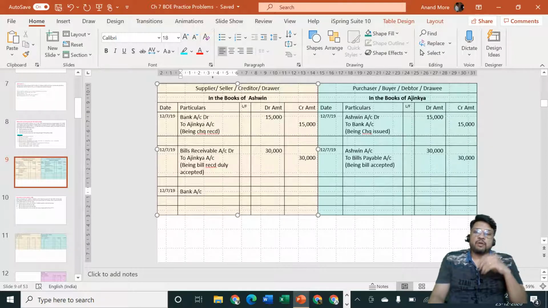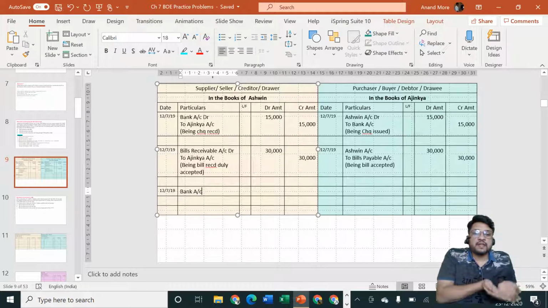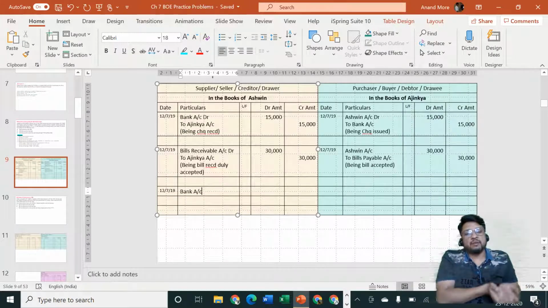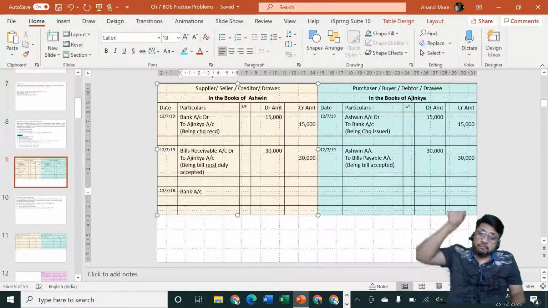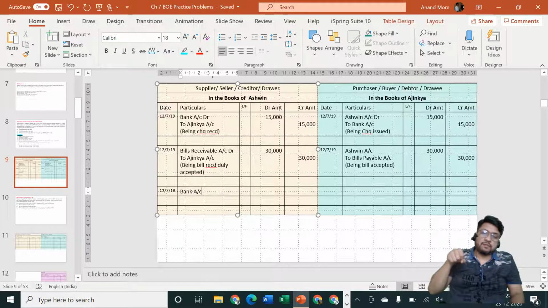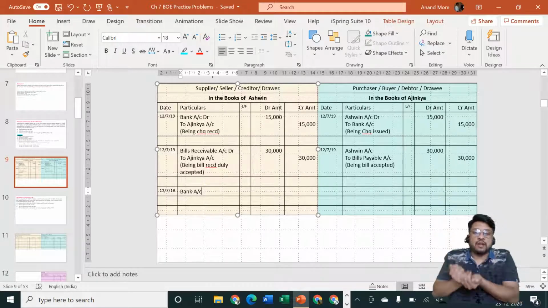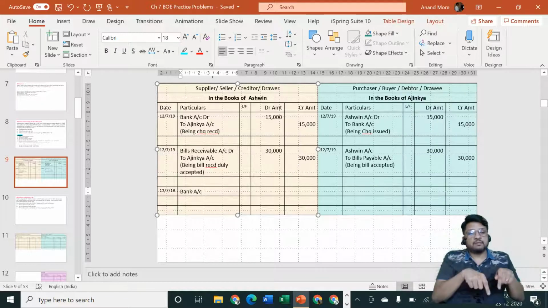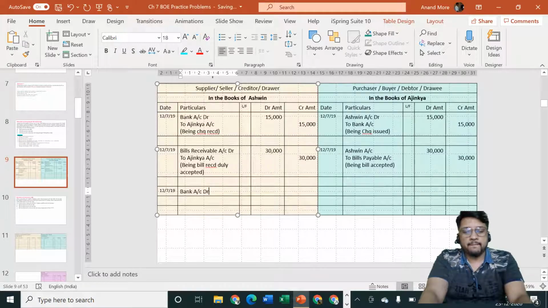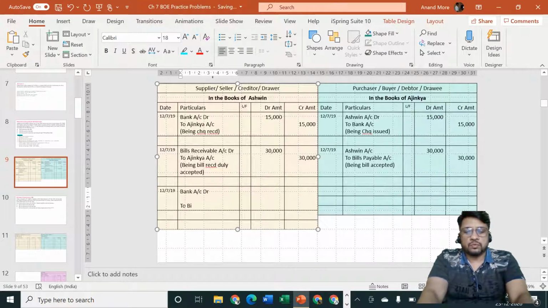So ultimately what Mr. Ashwin will specify is: the bill is going out and the balance in my bank account is getting increased. My bank account is the receiver. No sir, the bank is the giver. Yes, the bank as a banker is the giver, but it is giving not cash in your hand, it is giving the amount in your bank account. So your bank account in that bank is the receiver. So the entry will be bank account debit to bills receivable account.